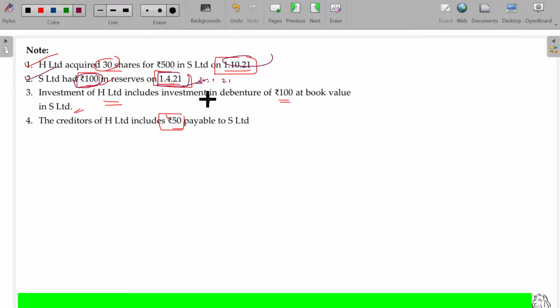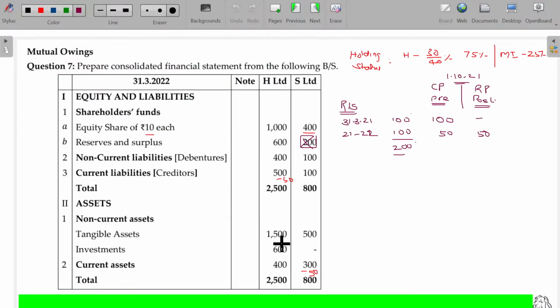Investment of H Limited includes investment in debentures of 100 at book value. The 30 shares were purchased for 500 rupees. Here, see, investment is 600 rupees. Out of that, for purchasing the equity share capital it is 500, and for the debentures of S Limited it is 100. So H Limited invested by purchasing the debentures of S Limited. For S Limited, they have issued the debentures to H Limited.